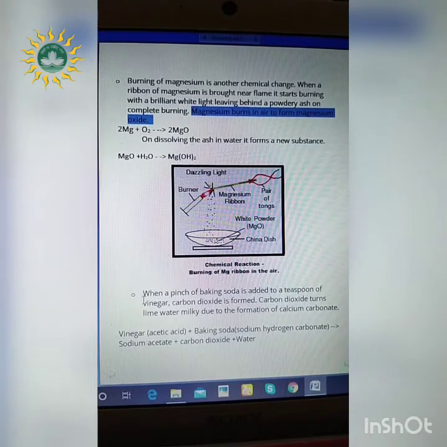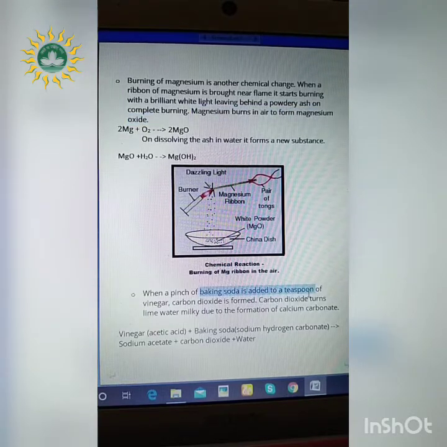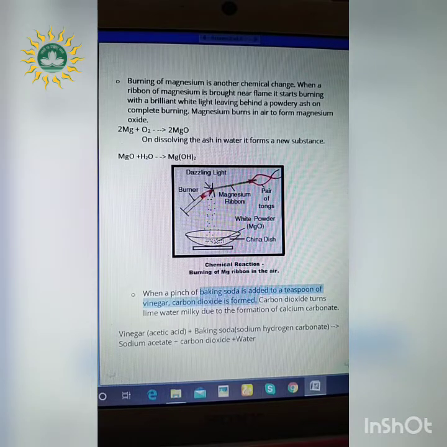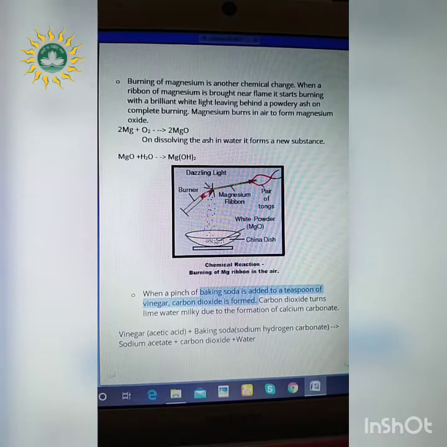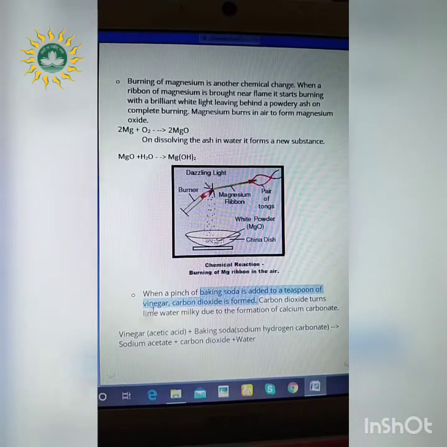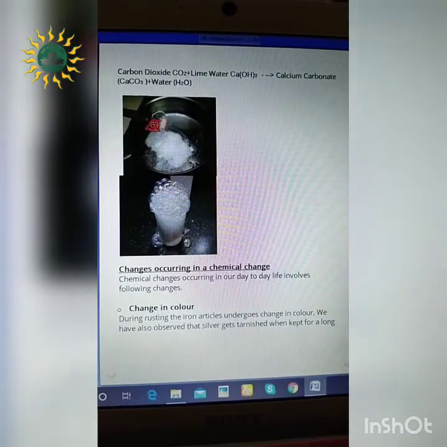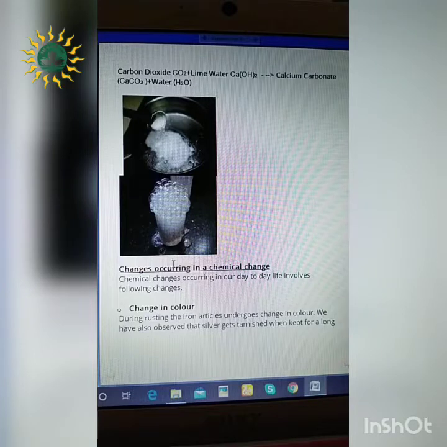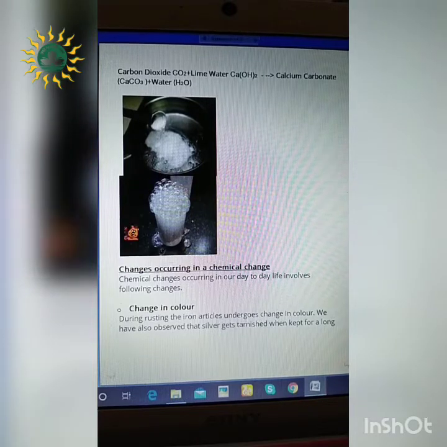Another example that you can consider is baking soda and vinegar. Suppose we take baking soda and add a teaspoon of vinegar into it. What will happen? Carbon dioxide is formed. So children, you can perform this experiment at home also if you have these two components, baking soda and vinegar. If you take the baking soda and vinegar together, what will we see? We will see that bubbles are formed.